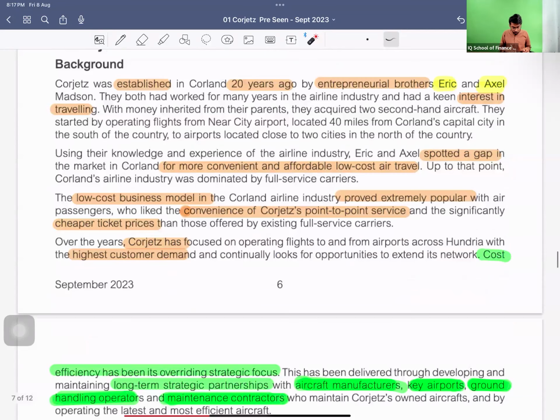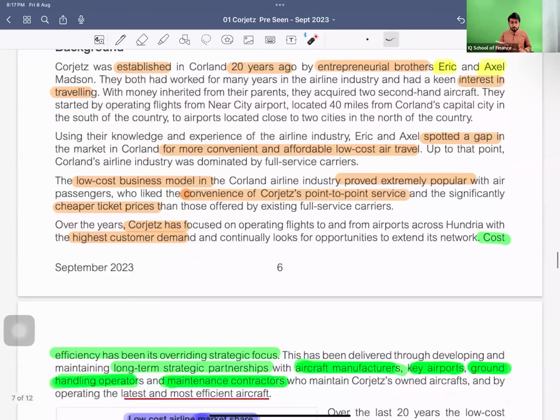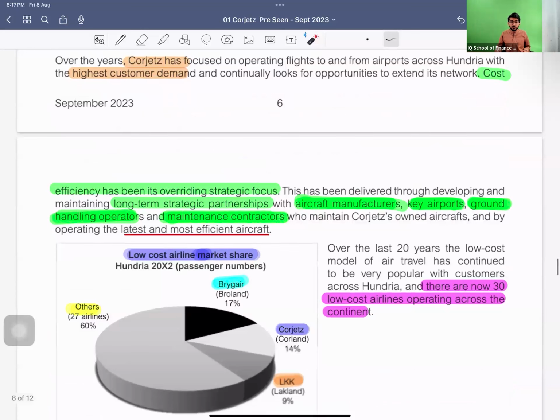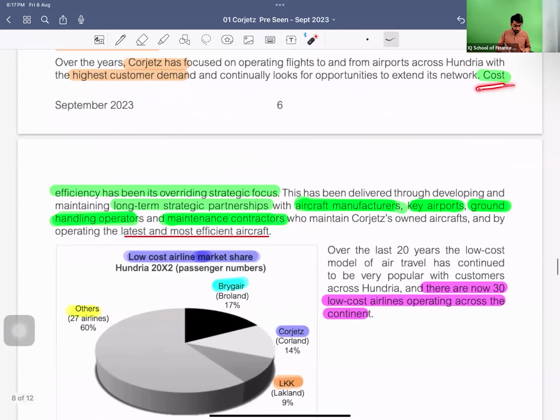Over the years, Corjetz has focused on operating flights to and from airports across Hungary with the highest customer demand, and continually looking for opportunities to extend its network. So they have the routes or destinations which are highly demanded by customers, they are operating on these routes, and they are also exploring further routes. Cost efficiency has been its overriding strategic focus. They are beating their competitors due to the low cost strategy. So cost efficiency has been their main strategy.